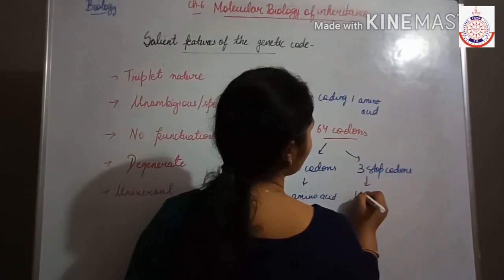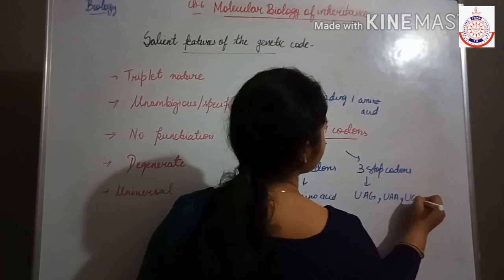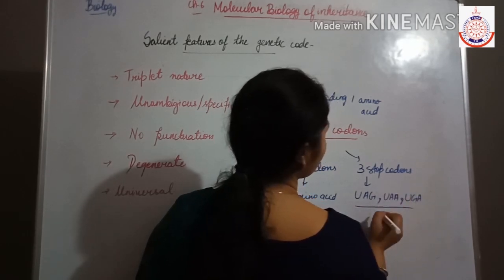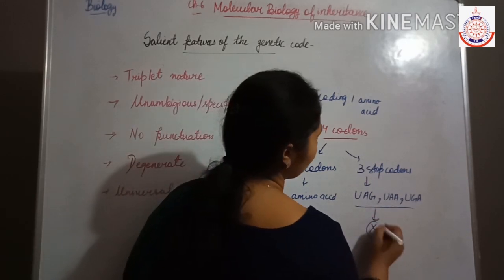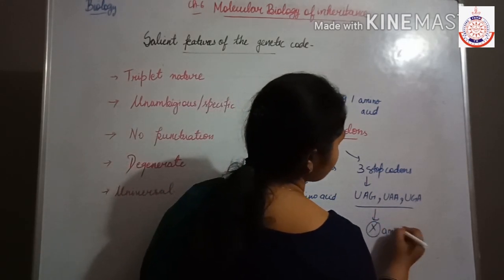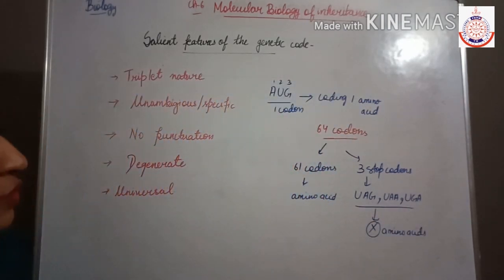And what are the stop codons here? That is UAG, UAA and UGA. Means they are not responsible for synthesizing any amino acid.